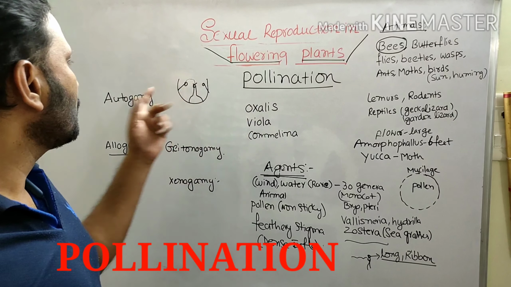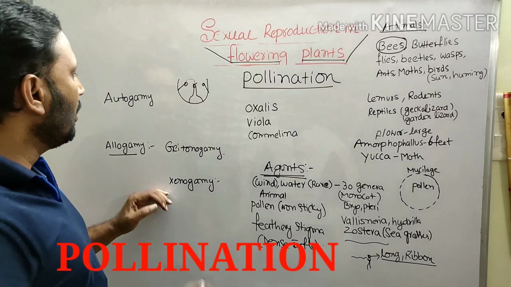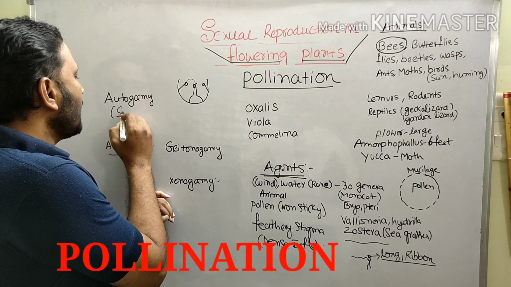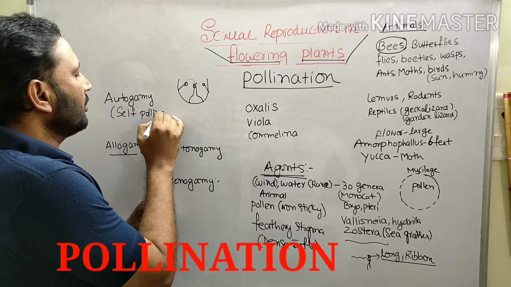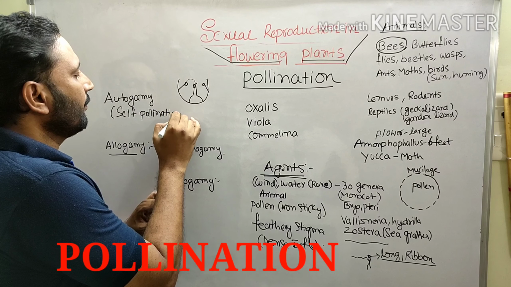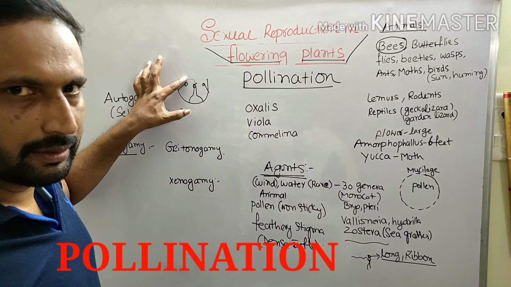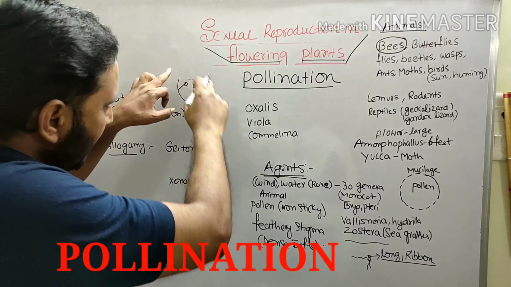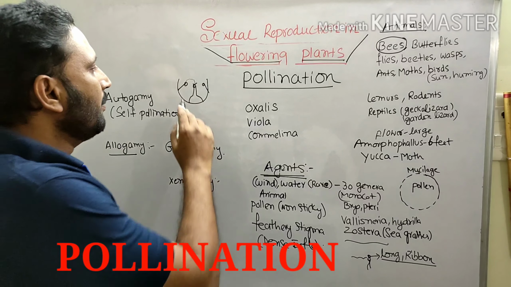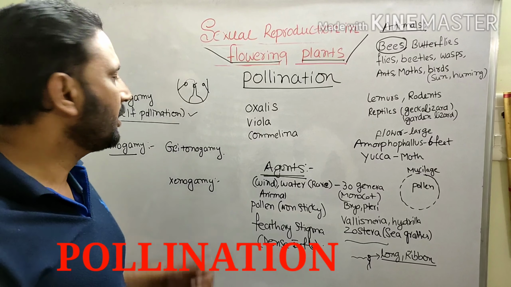This pollination has two main types, autogamy and allogamy. Autogamy means self-pollination. Autogamy means transfer of pollen grains from stamen to stigma of the same flower. Stamen to stigma of the same flower is called self-pollination. That is autogamy.